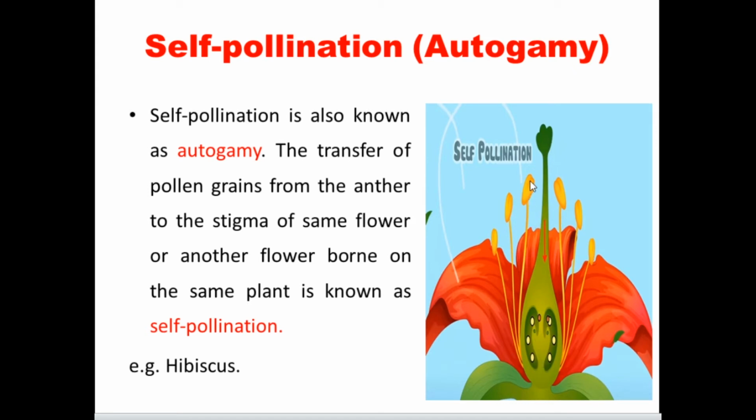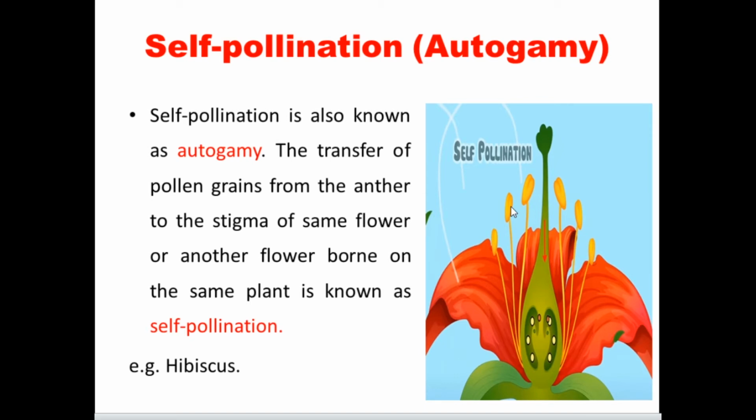So this we call the androecium, the stamens. All together we call this the androecium. And this is called the gynoecium. The stigma, style and ovary are present. So the transfer of the pollen grains from here to here, this we call self-pollination.